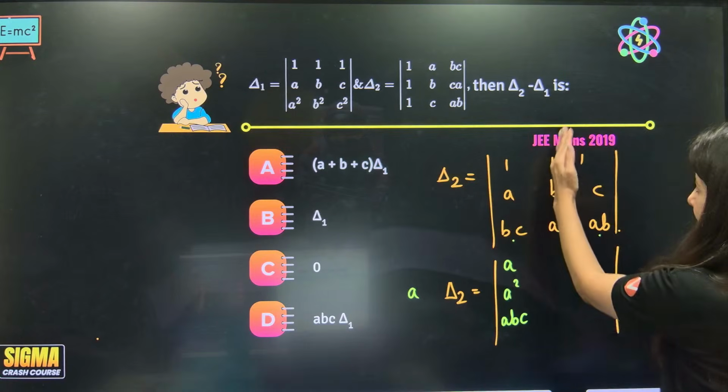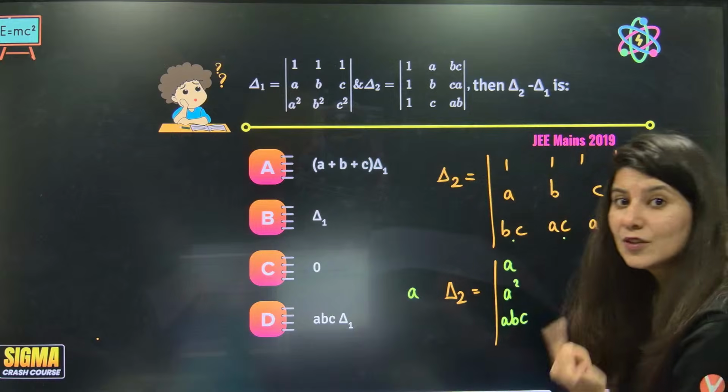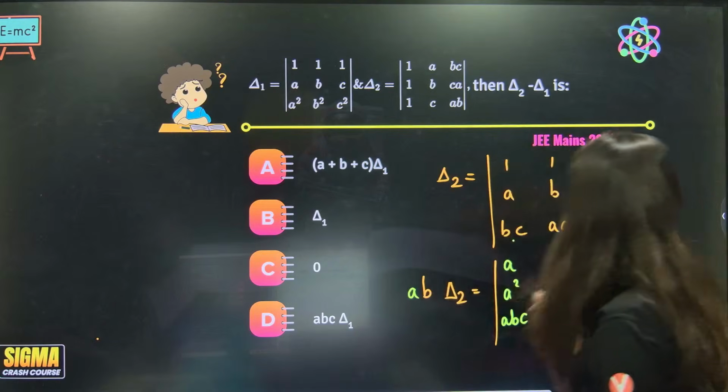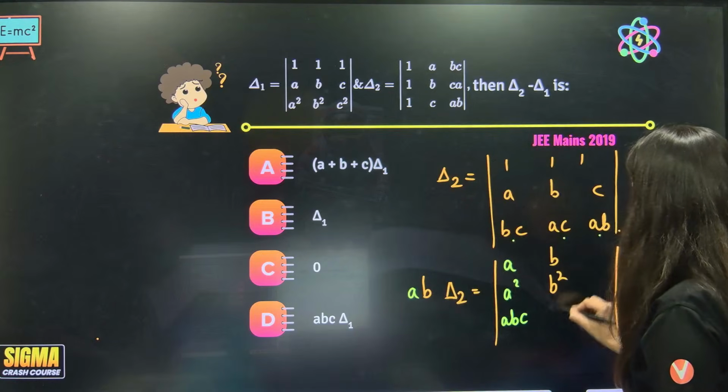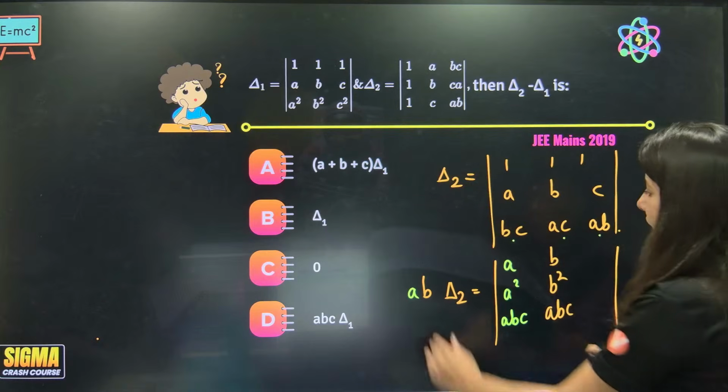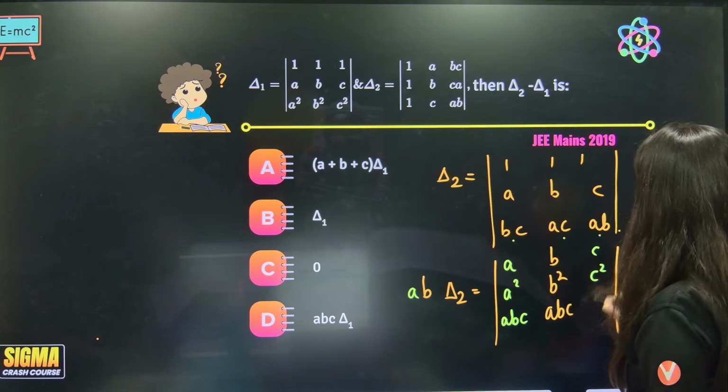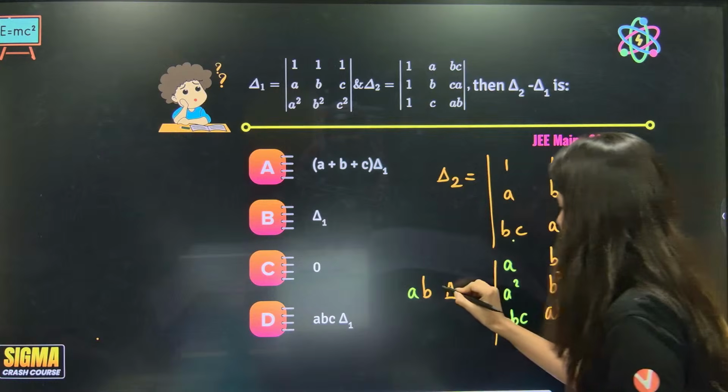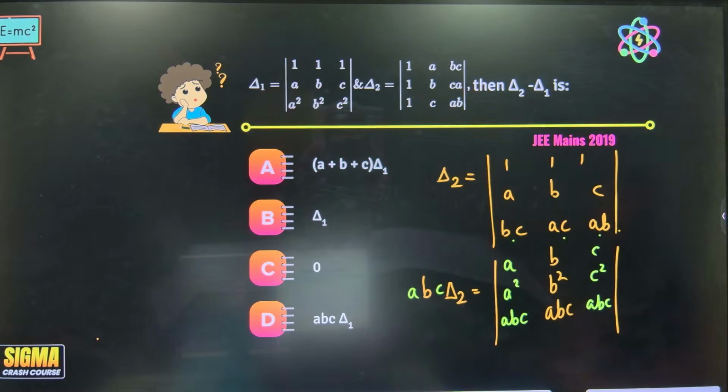Okay, now here, can you see in column number 2 there is a need of B? So I'll be multiplying B: B, B square, A, B, C. I will be multiplying C: C square, A, B, C. Correct? Okay, so I have multiplied A, B, C on both the sides. Now what I'm going to do is take something common.